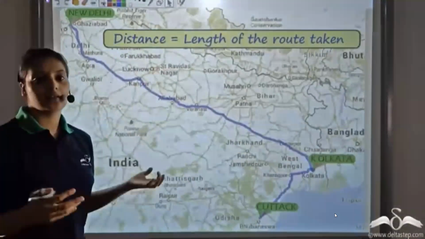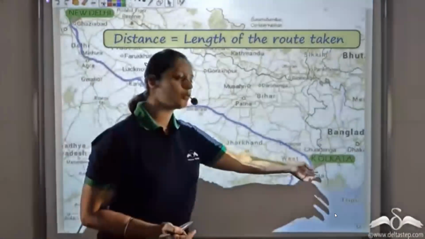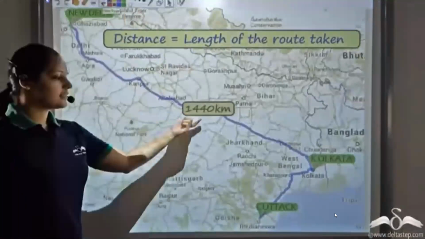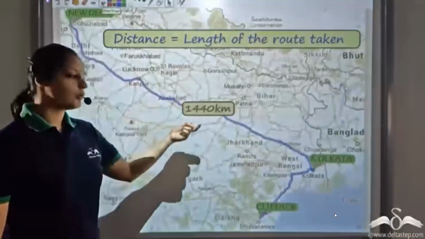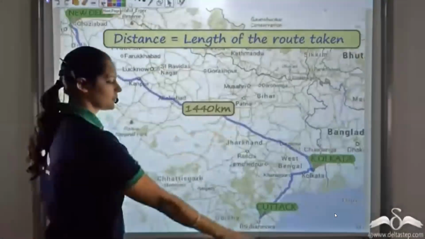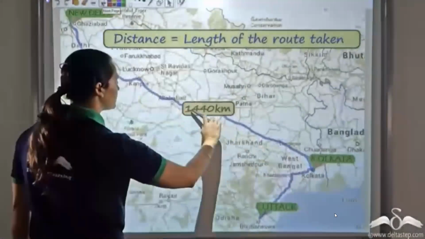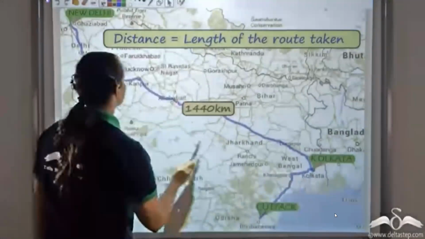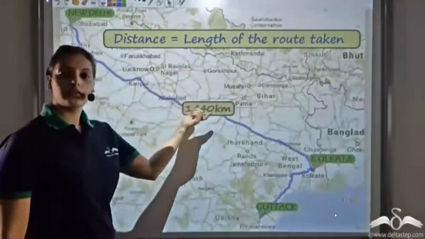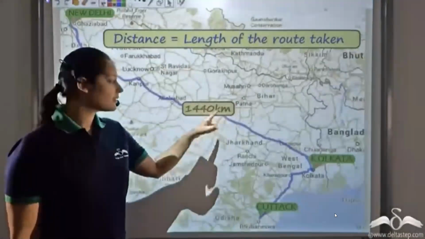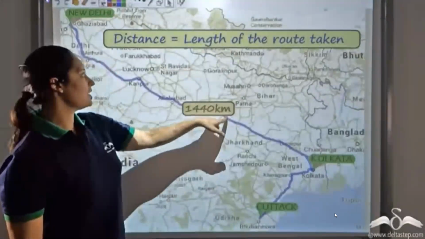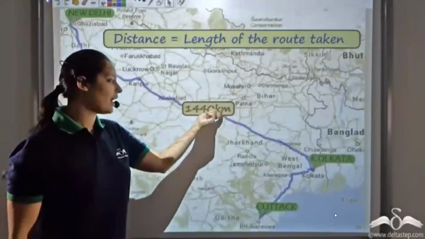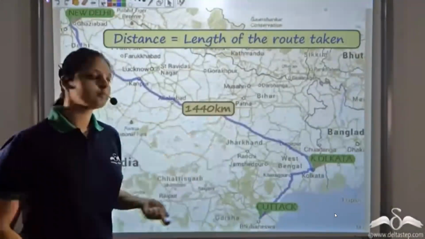Now since they had a longer vacation, they decided to go from Kolkata to New Delhi, and the distance between Kolkata and New Delhi is 1440 kilometers. So that is, the length of the route which they had to take going from Calcutta to New Delhi is 1440 kilometers. So this is the distance. Now kilometer is a unit that tells us the distance. It is one of the common units. We can have distance in meters also.